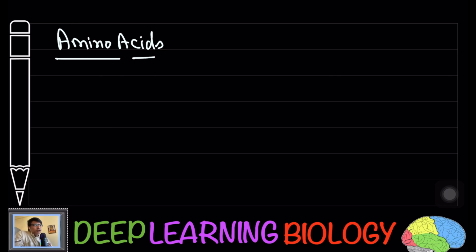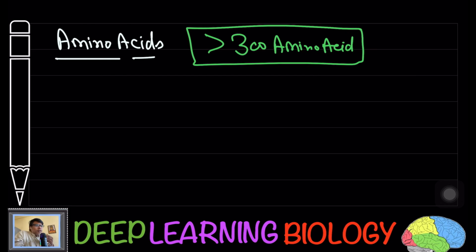Now before going further, I just want to ask you one simple question. Very simple. Just try to think about a cell. What do you think? What are the total number of amino acids present within a cell? Okay, you know there are different types of amino acids. Keep in mind, within the cell you are going to see more than 300 amino acids, you can say types.